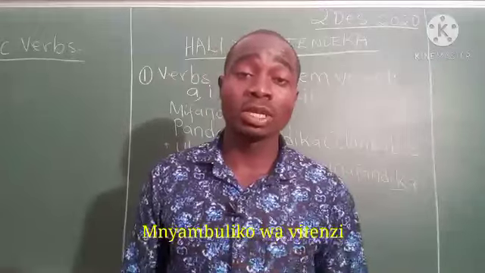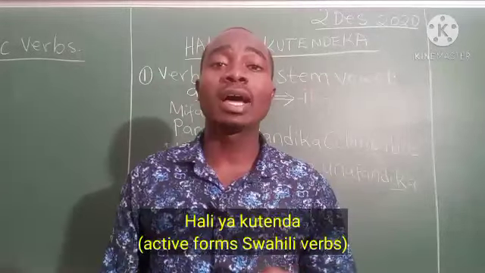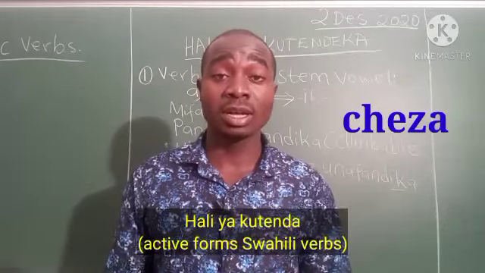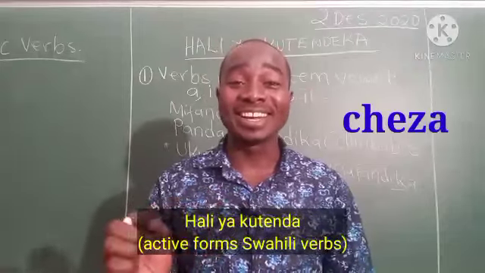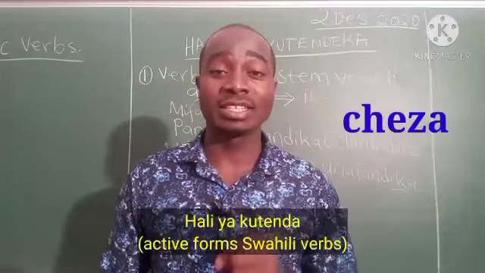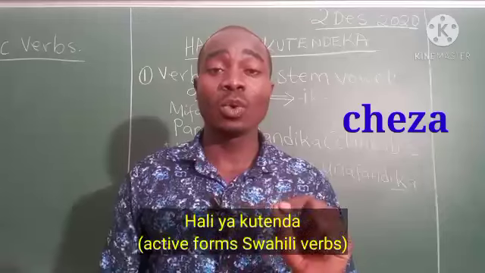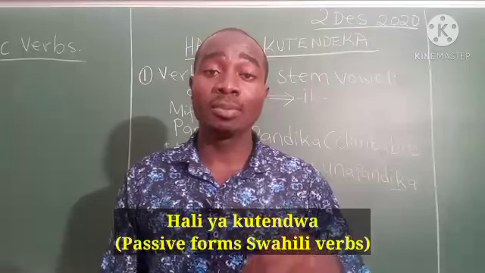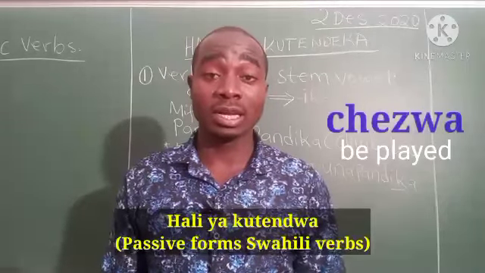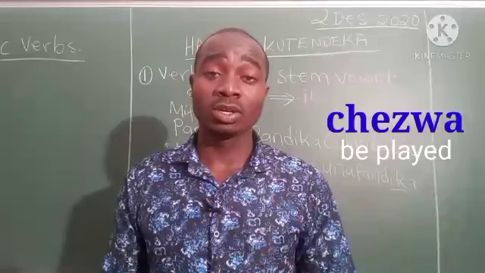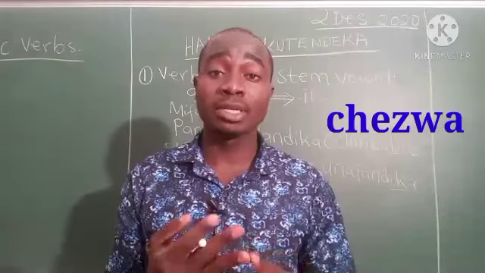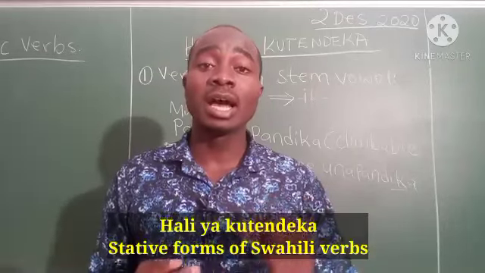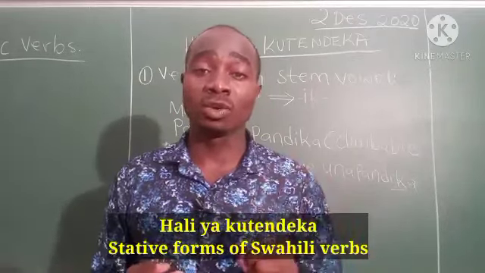Previously we have talked about hali ya kutenda. Hali ya kutenda is the active verbs like cheza, play. Now when you want to change cheza to hali ya kutendwa, tendwa is passive form, it will be chezwa. So I have talked about the active form, the passive form. Now today we are going to talk about the stative form, that is hali ya kutendeka.